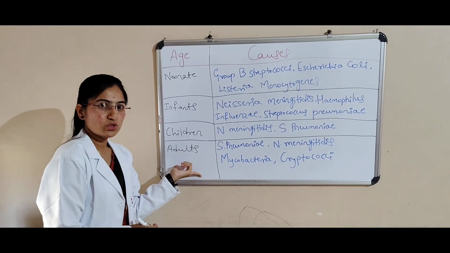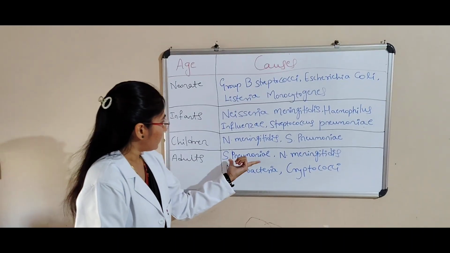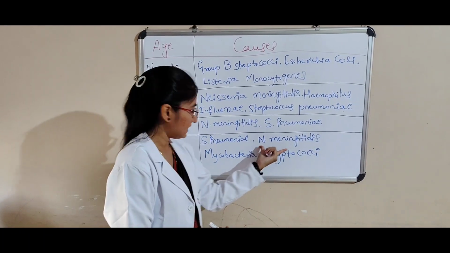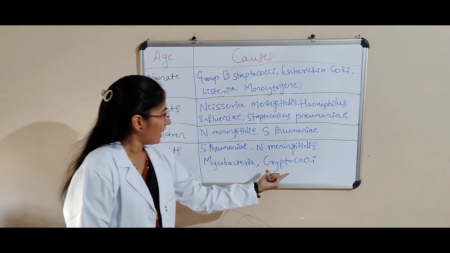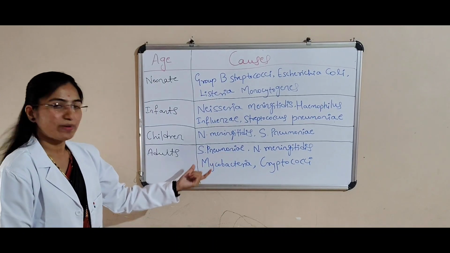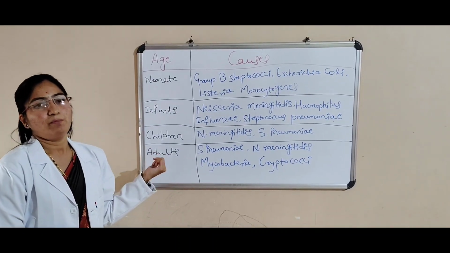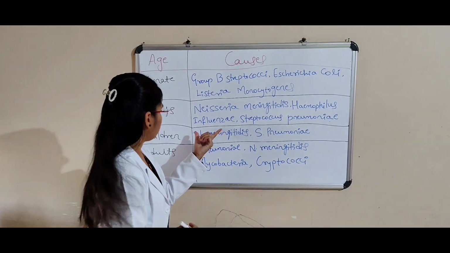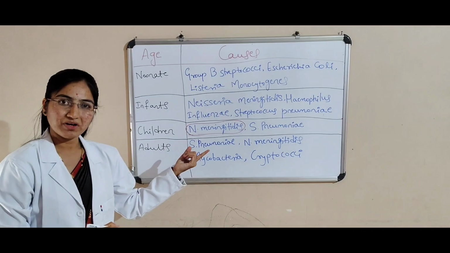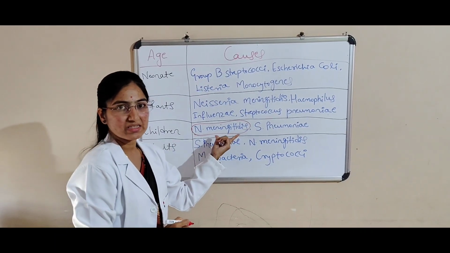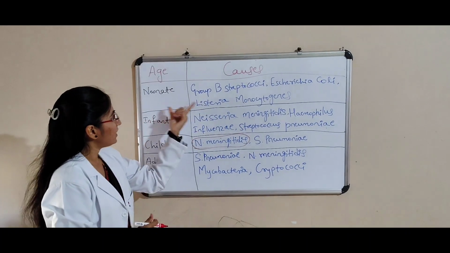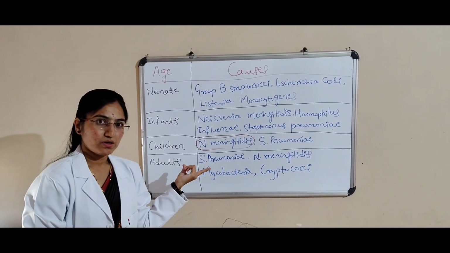And finally, the adults. Adults: Streptococcus pneumoniae, Neisseria meningitidis, and then Mycobacteria and Cryptococci. These are the microorganisms that can cause meningitis in adults. The main important one is Neisseria meningitidis. This can cause meningitis. This is an important table, and you need to remember it.